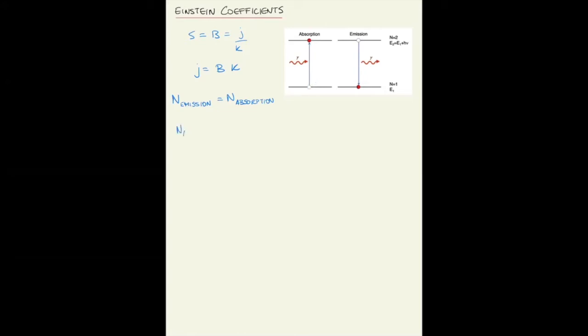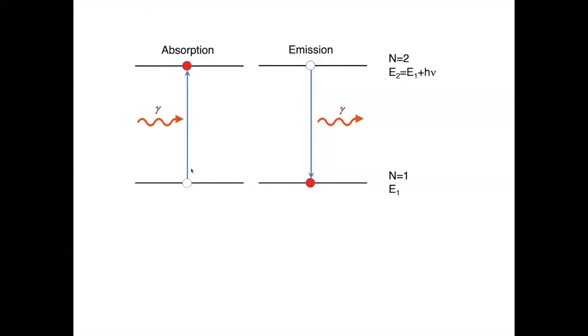Consider that you have two discrete energy levels, level 1 and level 2, the lower energy and the higher energy. So imagine that there is an atom that has only these two states, state 1 and state 2. So the only processes that can happen are absorption, where the electron passes from energy 1, absorbs a photon, and gets to state 2, and emission, when it passes from state 2 to state 1 and emits the photon.